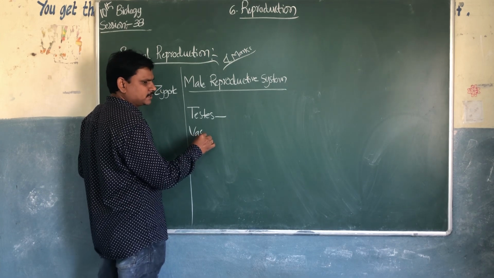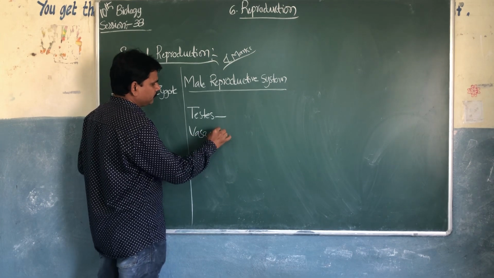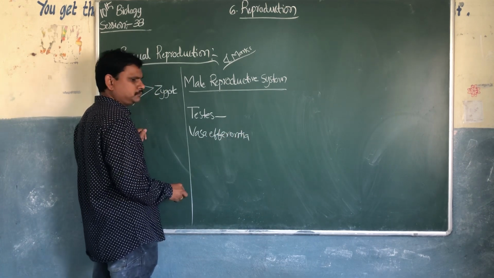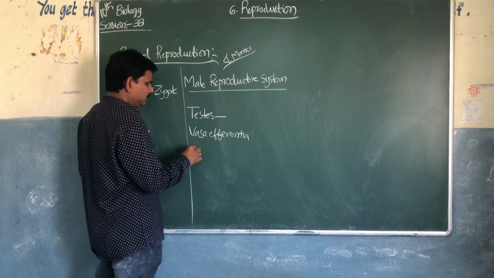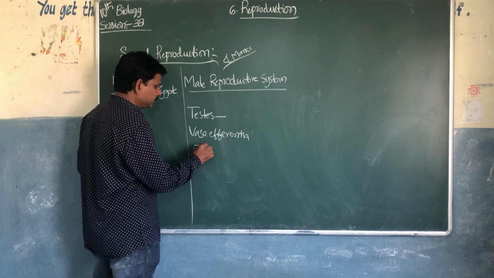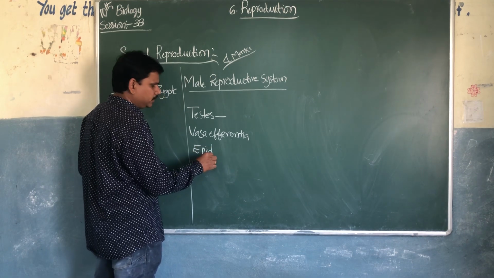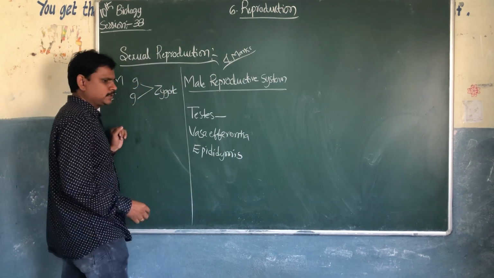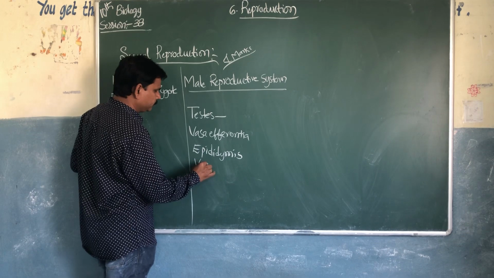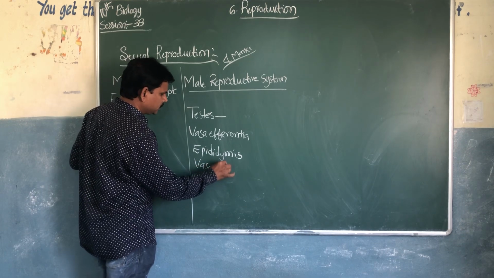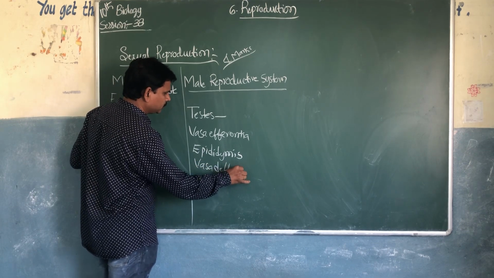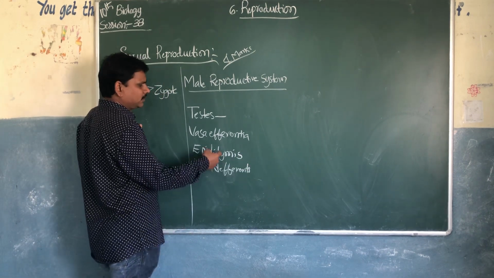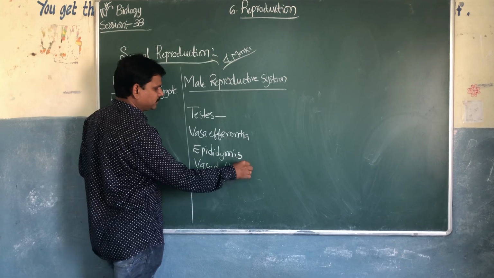Epididymis. Vas deferens. Vasa efferentia, vas deferens.